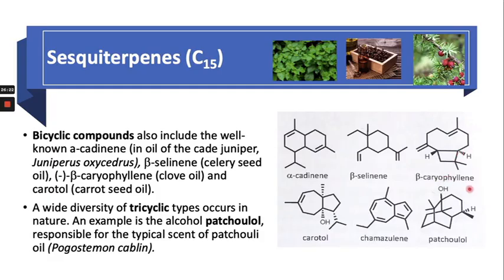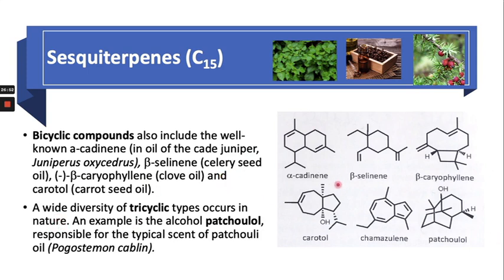So these are bicyclic sesquiterpenes. They are also well known. This is alpha-cadinene, in oil of cade juniper, or beta-selinene from celery seeds. So these compounds are the sesquiterpenes found in different essential oils.